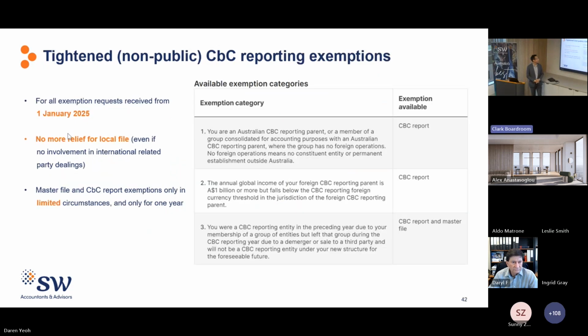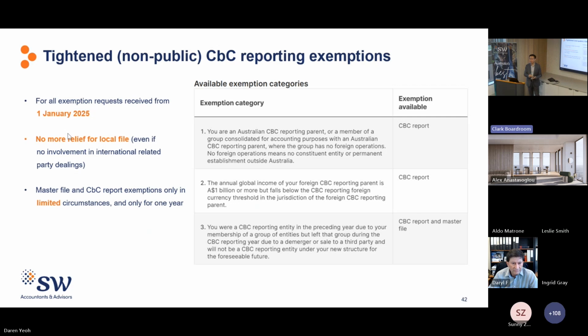Moving on to the CBC reporting exemptions, they are getting harder and harder as well. From this year onwards, there will be no more exemption for the local file, even if the entity did not involve any international dealings. This is really a big change and increases the compliance cost.